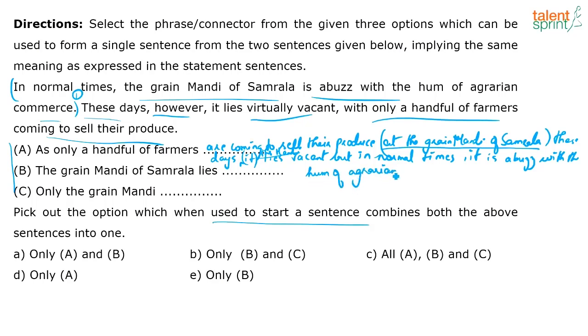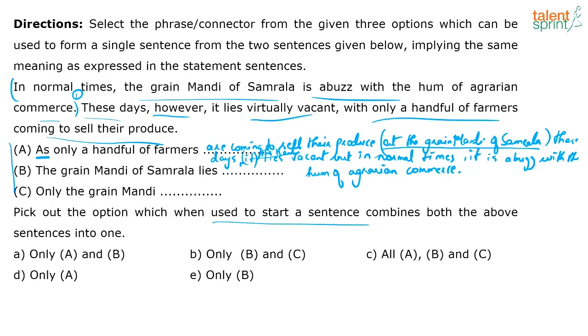So I can absolutely start the sentence with option A, right? Because the meaning is retained. I have both the sentences' meaning, correct? Let's look at this again. As only a handful of farmers. The reason why it is vacant is brought out by the conjunction "as". As only a handful of farmers are coming to sell their produce these days, the mandi lies vacant, but in normal times, it is abuzz with the hum of agrarian commerce. Whatever the sentences are trying to convey is there. So option A seems absolutely fine.